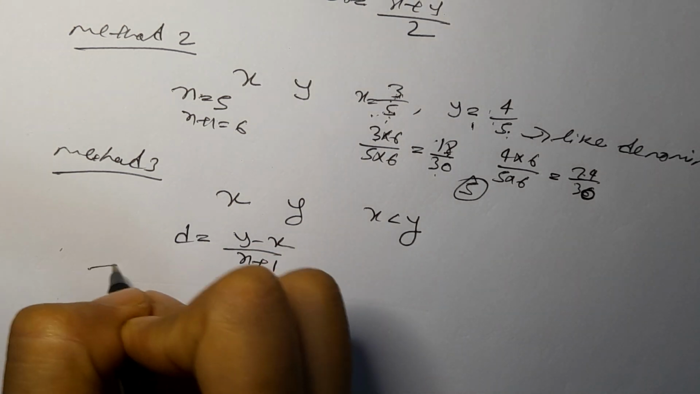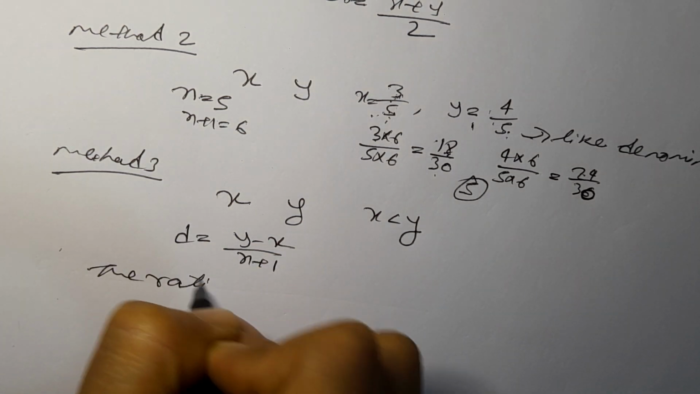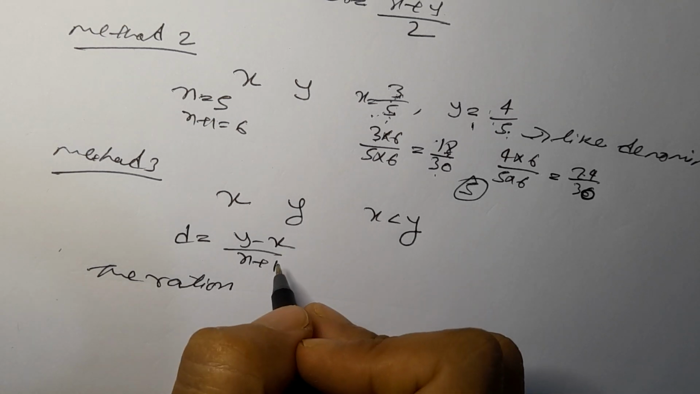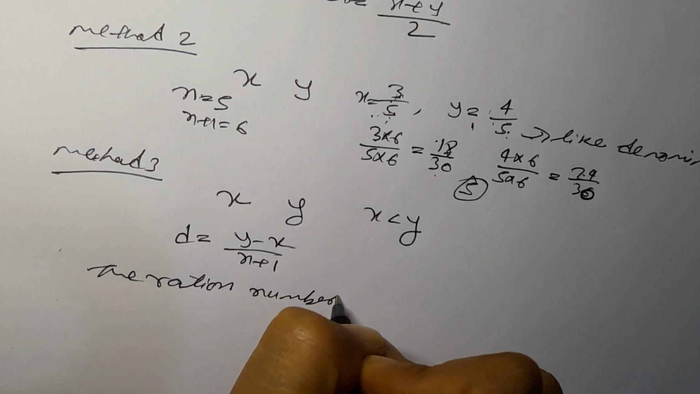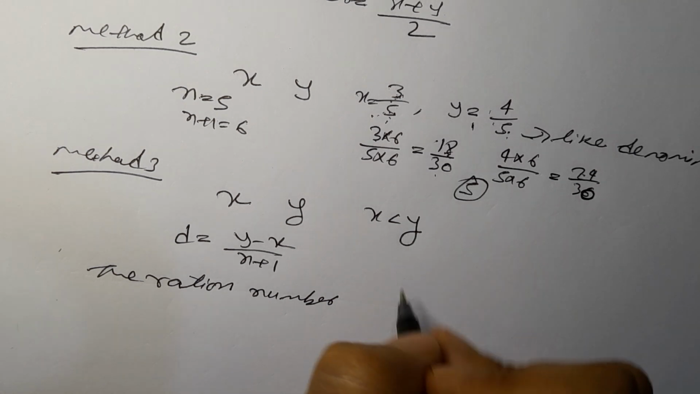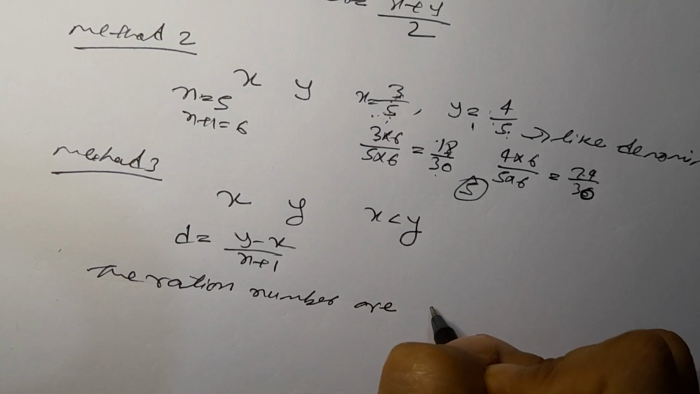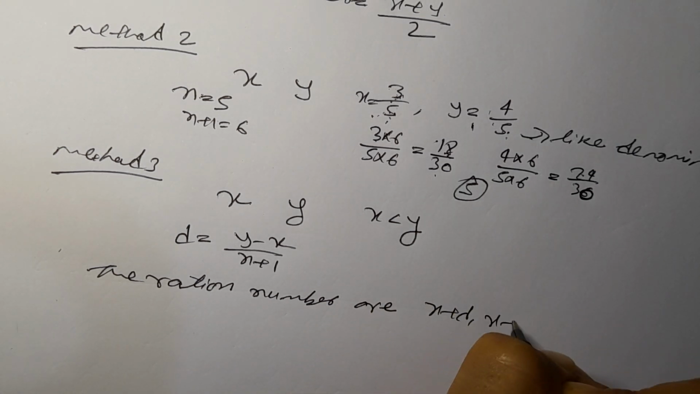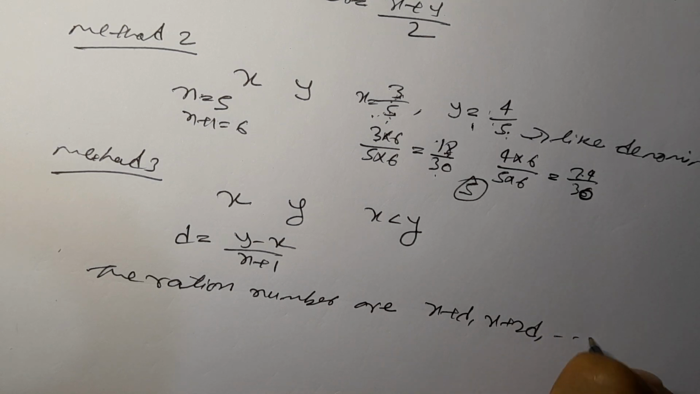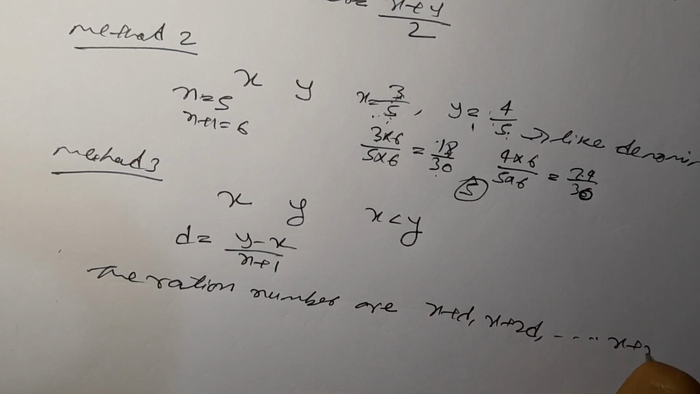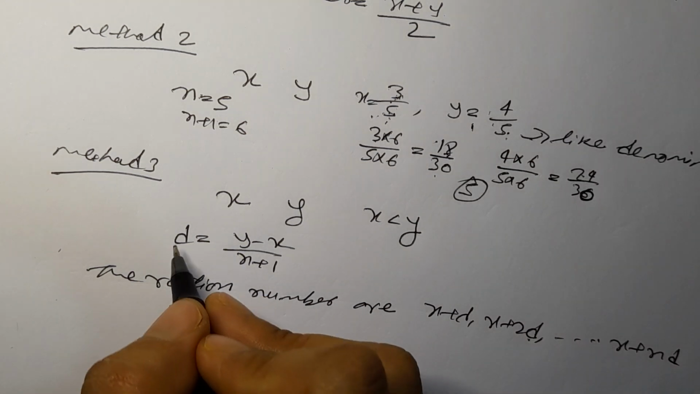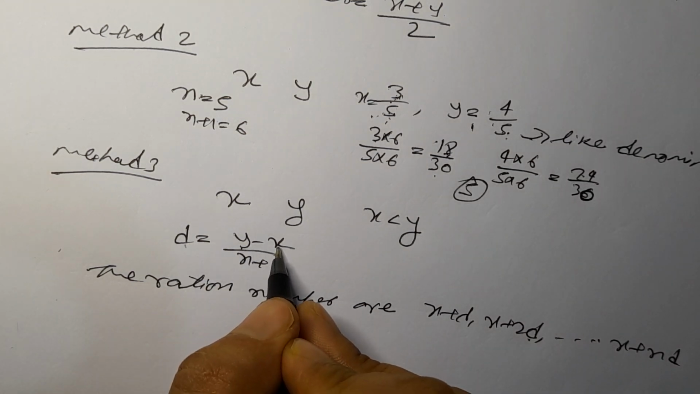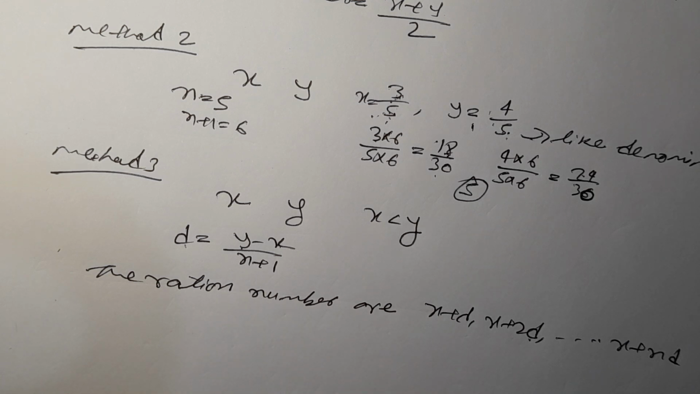As soon as you get the d, the rational numbers are x plus d, x plus 2d, it will increase in this way up to x plus nd. So this is the d, which we got from y minus x divided by n plus 1. So for finding the rational numbers, we have 3 methods.